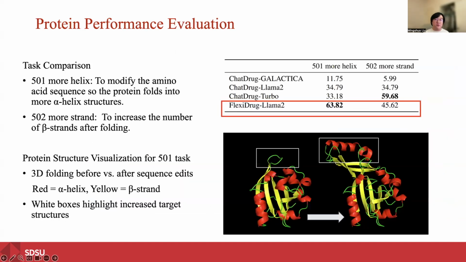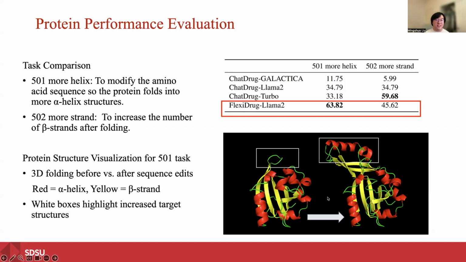We also have performance evaluation on proteins. We have two tasks: 501, for more alpha structures, and 502, for beta structures. We can find that our FlexiDrug based on Llama 2 did a very good job, especially on 501. It beat the ChatGPT Turbo-based modification by over 30%.